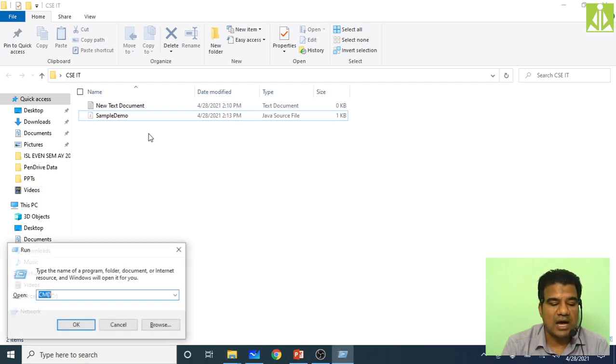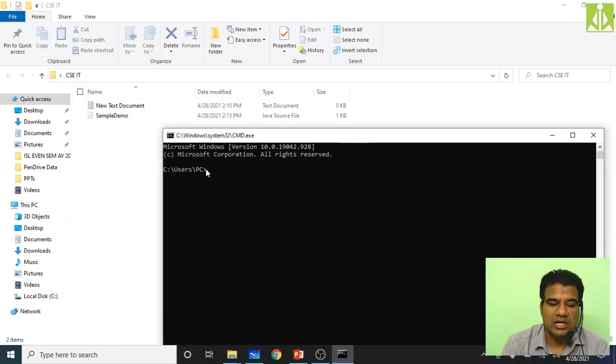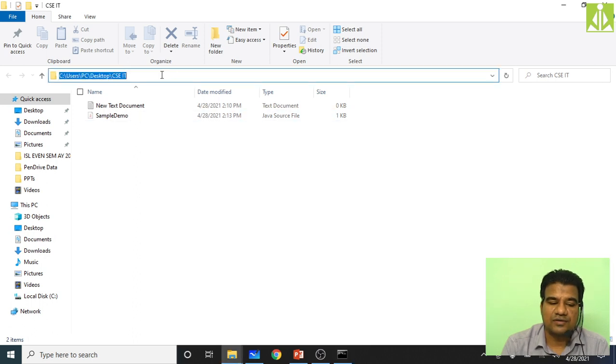So Windows R, go to the command prompt. So this will open the command prompt. Over here you check the location, users PC, but our location is something different. I want to shift to this location.